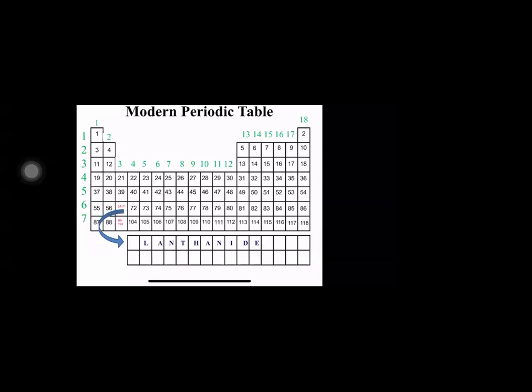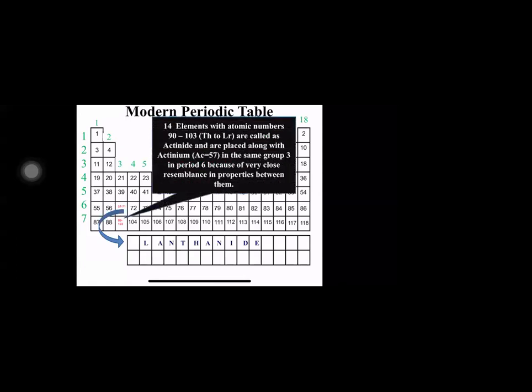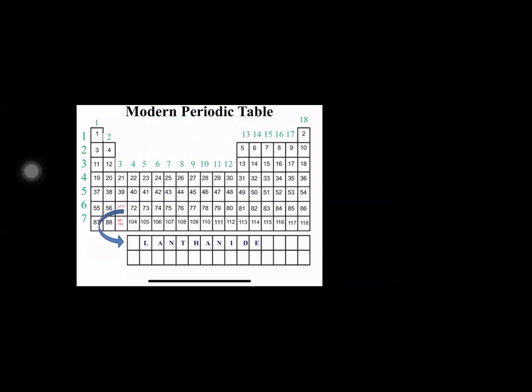The 89th element which is missing here is called actinium. Now this actinium had properties very similar to the 14 elements which have been missing here. So again, to make the job easier and classify the elements properly, the other 14 elements are placed at the bottom of the periodic table. And this series, because it shows properties similar to that of actinium, is called the actinide series.